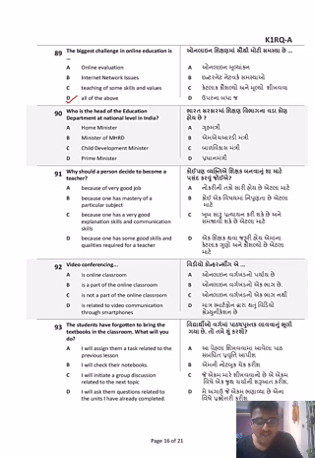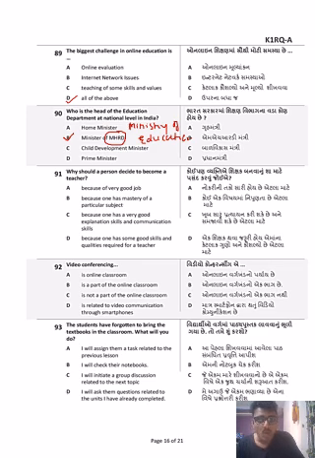Now, whenever you're teaching skills, not necessarily that it's going to reach the students through online basis. Who is the head of the education department at the national level? Yes, it is the Minister of MHRD. Then it was called MHRD. Now it is called the Ministry of Education. Who is the Minister of Education of India? It is Dharmendra Pradhan. Dharmendra Pradhan is the Education Minister of India. You can comment down who is the education minister of the state of Gujarat.